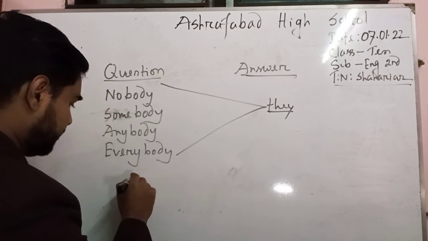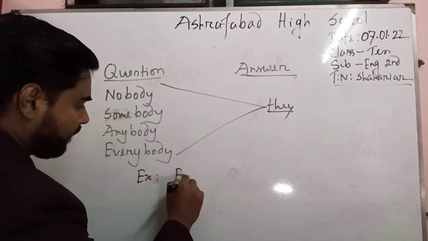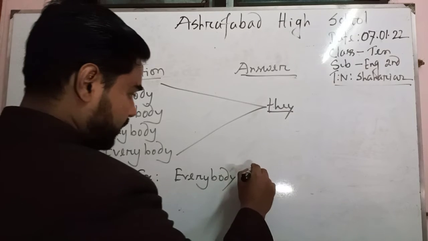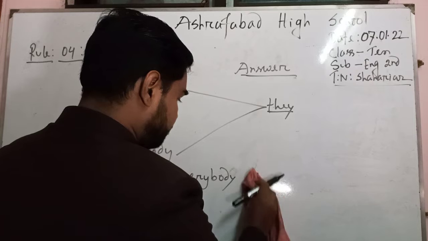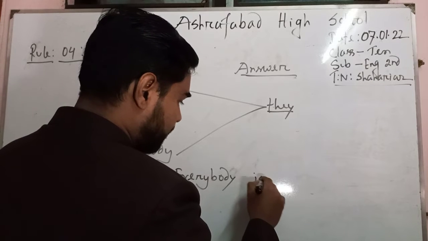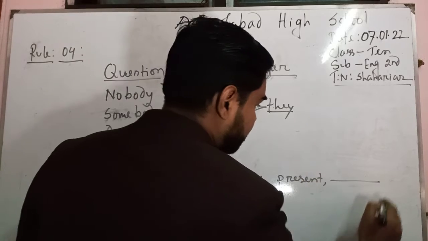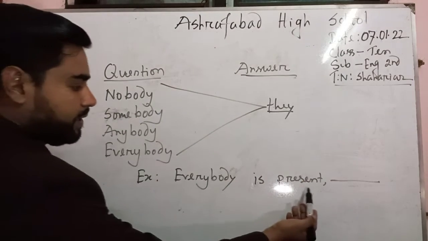Suppose this is an example. Everybody is present. My dear learners, you can see this is an example.